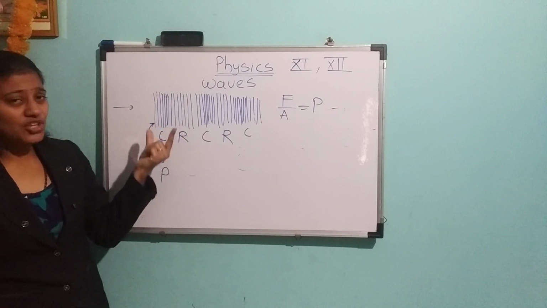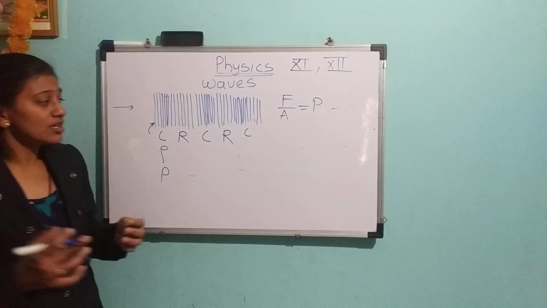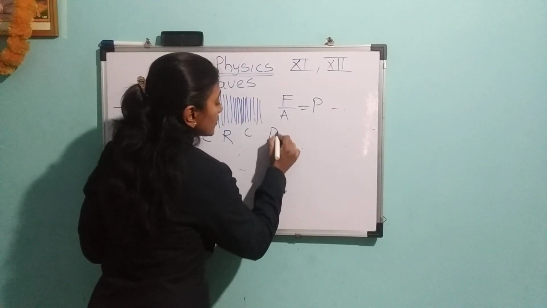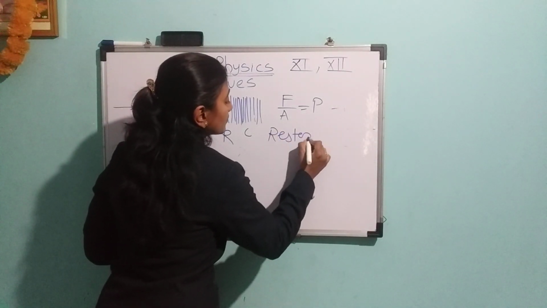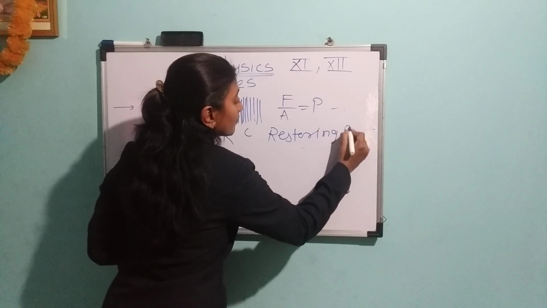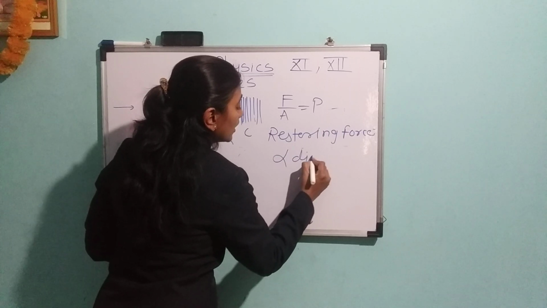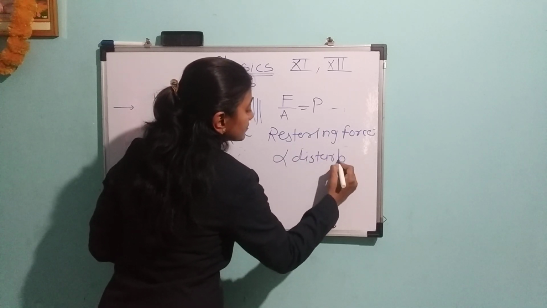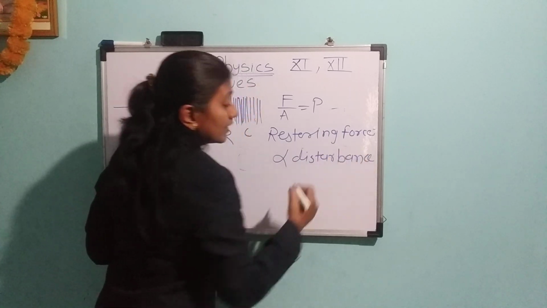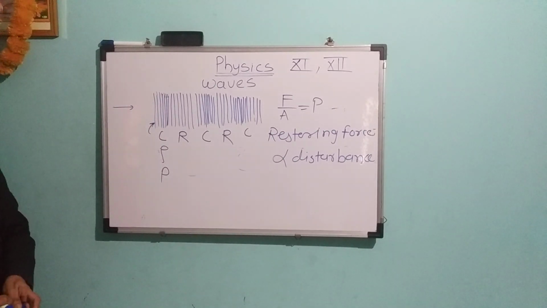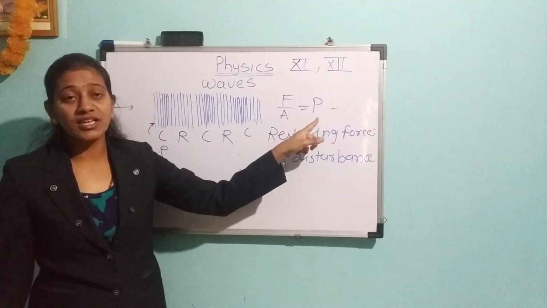Here deformation means change in form. Here we can say the restoring force is directly proportional to the disturbance. In mechanical properties we know force per unit area is nothing but pressure.